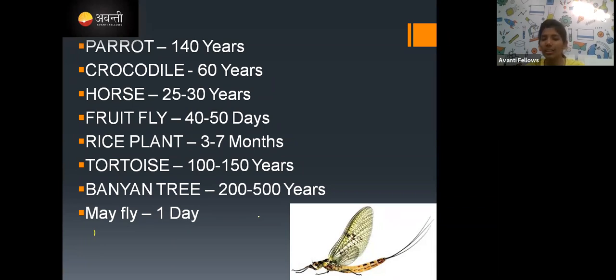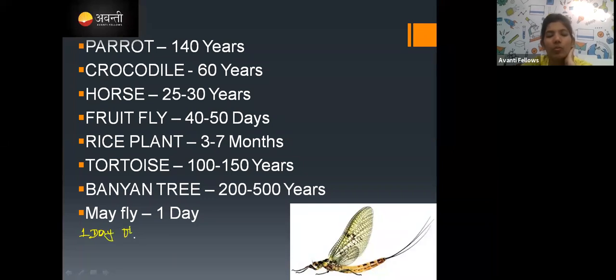And a tortoise can live 100 to 150 years. Banyan tree 200 to 500 years. So now you can differentiate, right? Most of the people have told me that a tortoise lives longest. No, more than a tortoise, a banyan tree can live. And the mayfly can live only 1 day. That's why you can call this a one day fly.